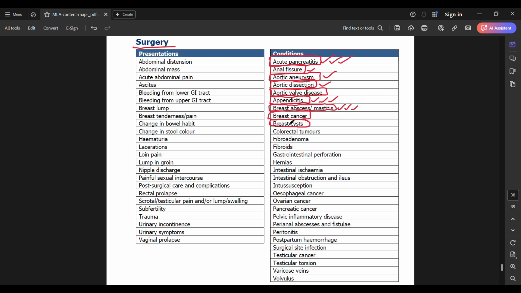Breast cysts. Know the different types of breast cysts. This usually shows up in your multiple choice question exams. I haven't seen it show up as much in your OSCE stations with as much variety as it does in your multiple choice question exams.